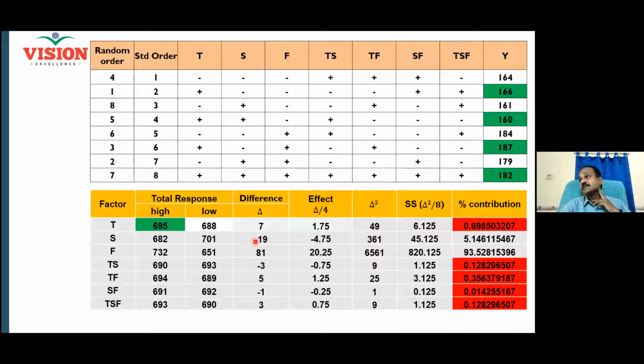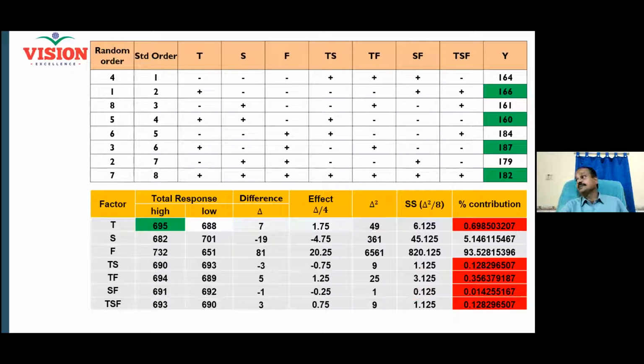Right? And delta is minus 19. Delta square is 360. Why do we square? We wanted to understand the variation, whether it is minus or plus, right? When I sum up, it should not cancel each other. That is why I'm squaring. I squared and divide by 8. Now this is called sum of the squared difference for each factor.